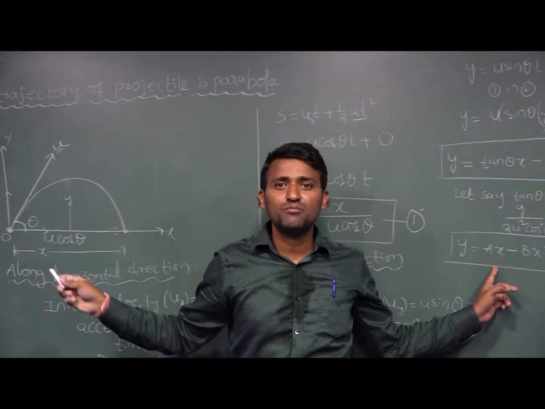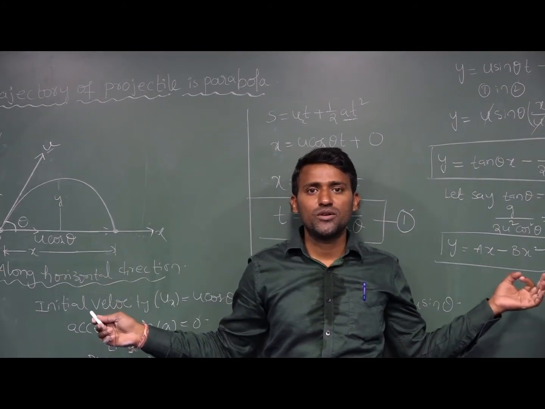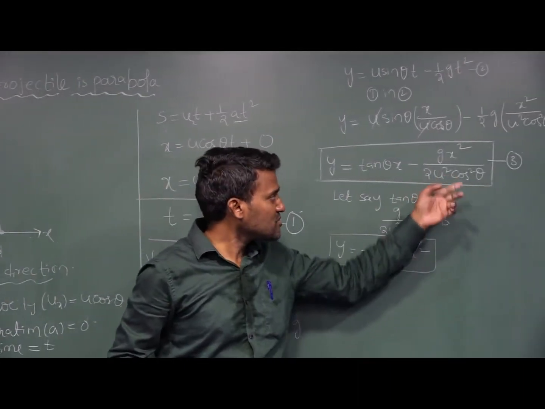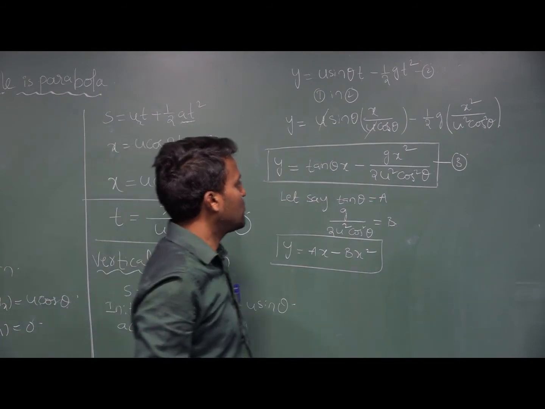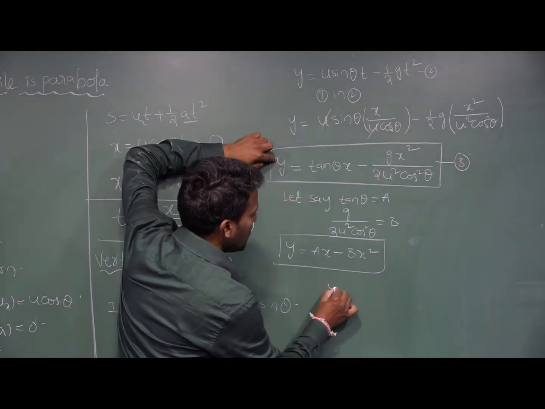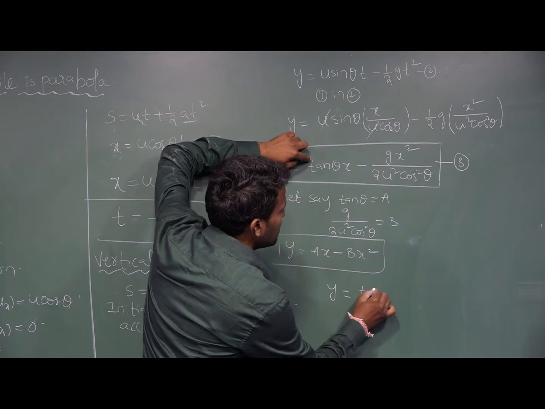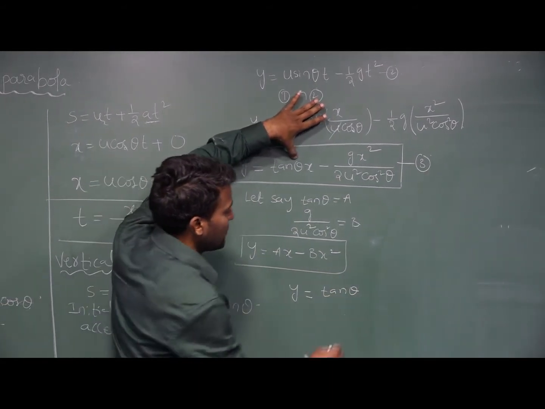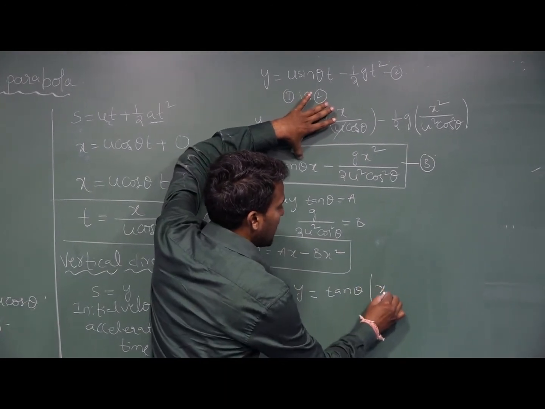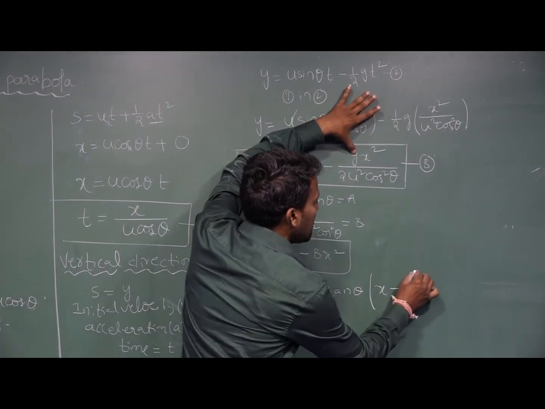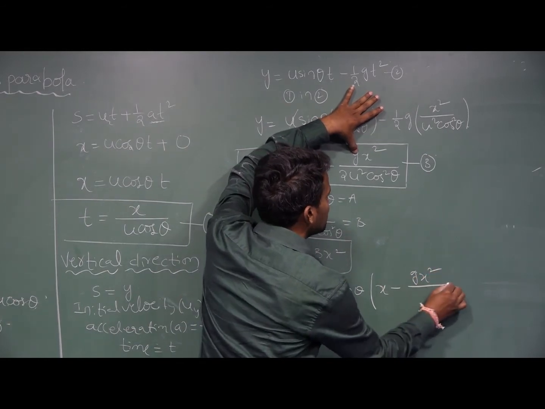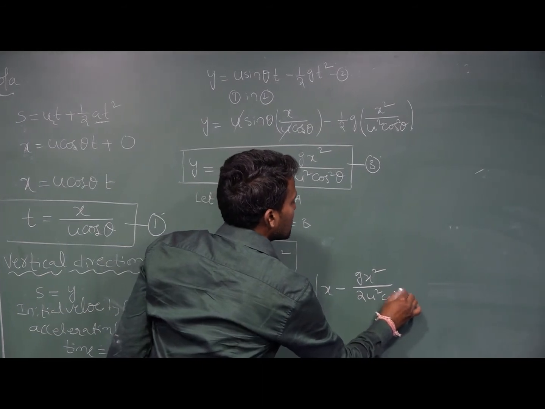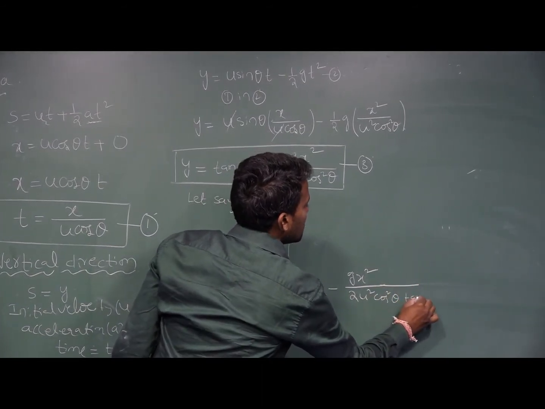From this equation, mathematically we proved it, and I want to extend this formula from equation 3. From equation 3, y = tan theta, taking tan theta common, x minus g x squared divided by 2 u squared cos squared theta into tan theta.